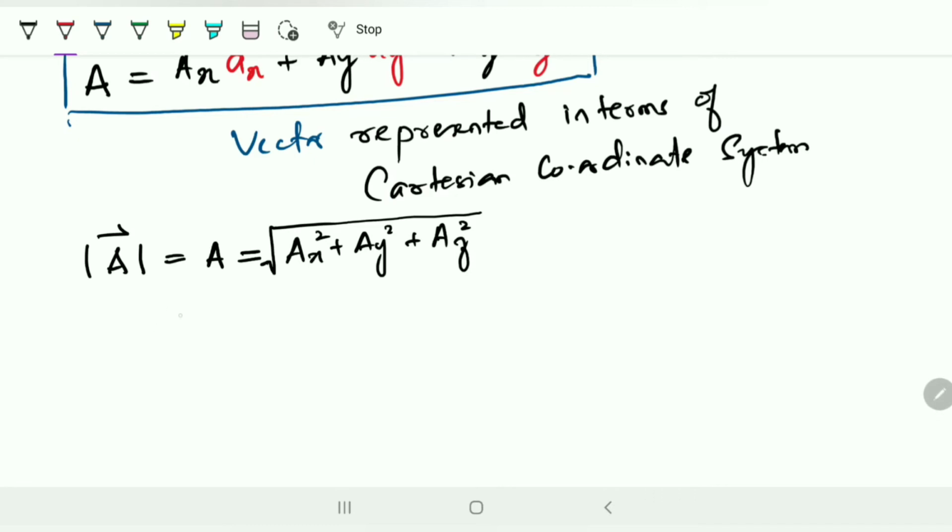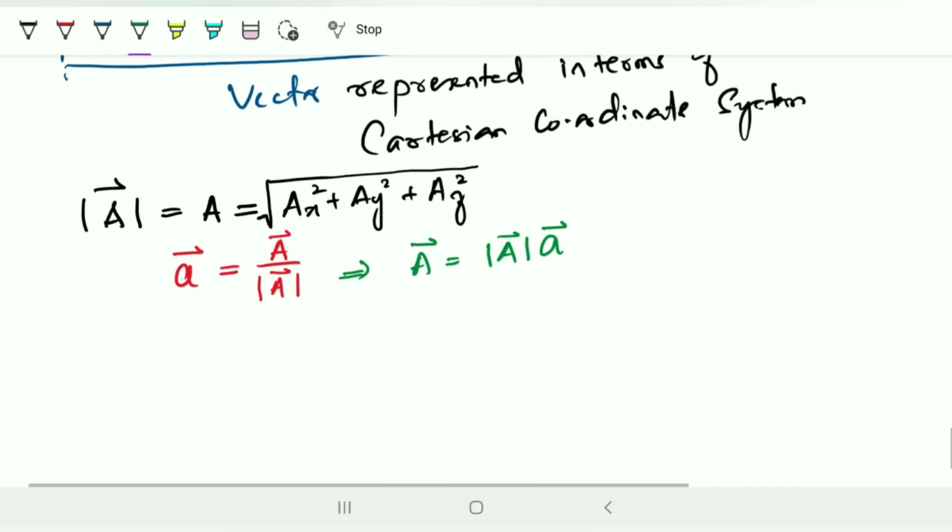In the same way, if I want to find the unit vector, represented as small a vector, the suffix doesn't matter, ax or ay or az will have the same unit vector. It is nothing but the vector A divided by the modulus of A. So in general, I can represent my vector A as the modulus of A, the magnitude, times the direction vector a. This is how simply it can be done.